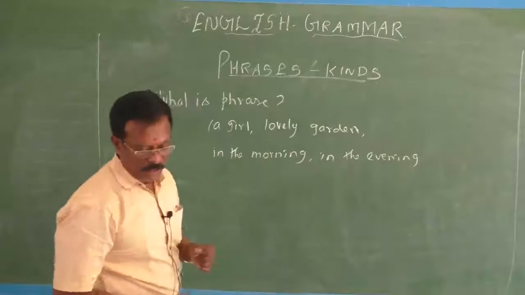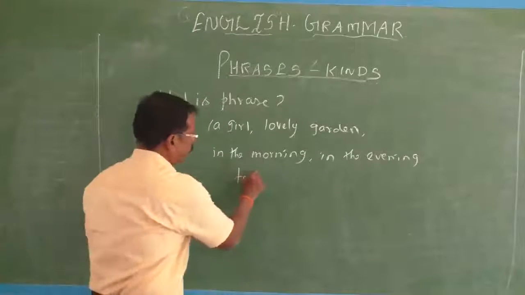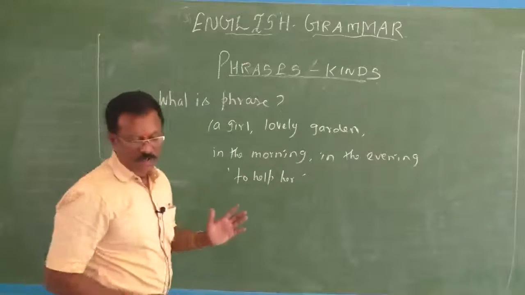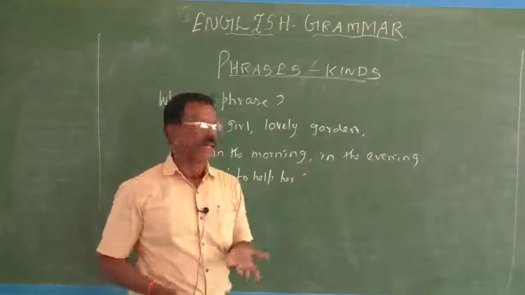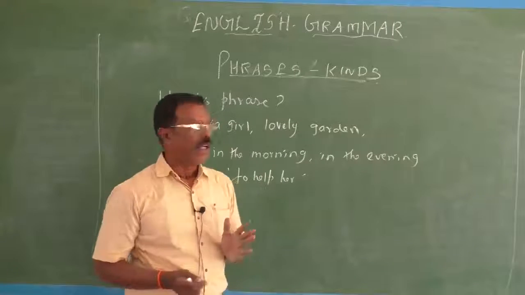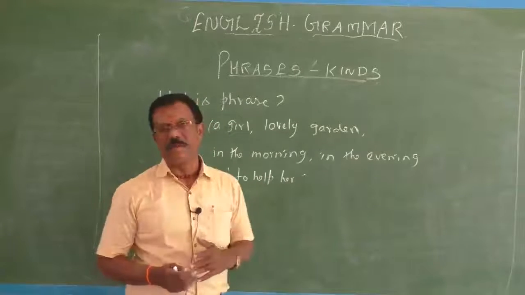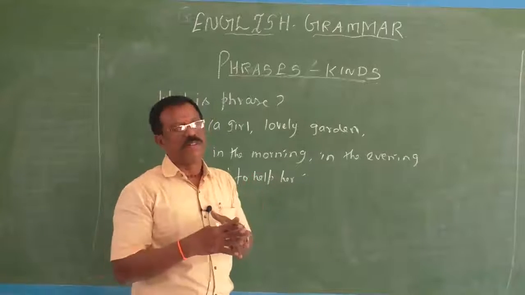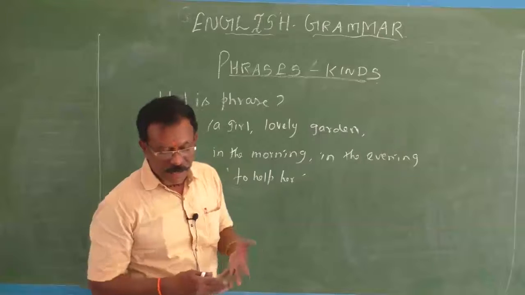And sometimes, to help her. This is also a phrase. He comes to help her. I wanted to help her. To help her is an infinitive, and it is followed by a V1 verb. It is not a finite verb, it is an infinitive. Therefore, this group of words, to help her, can be a phrase.